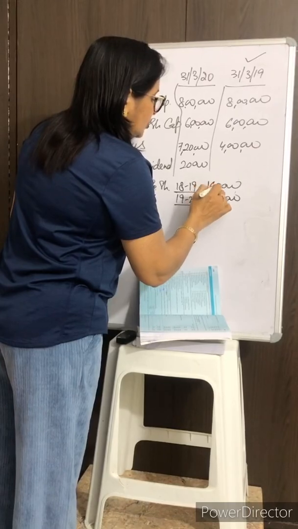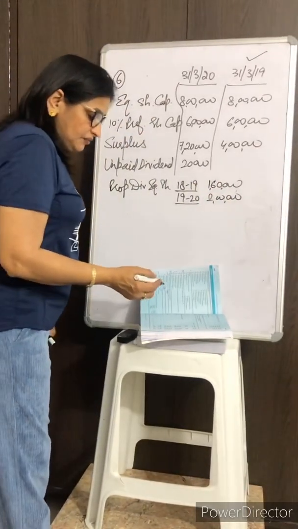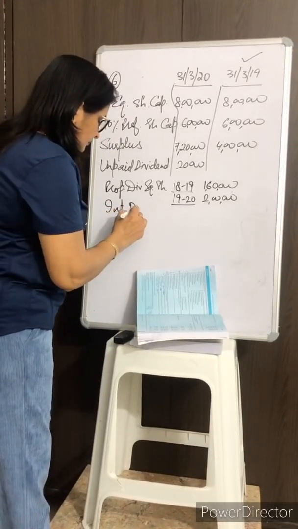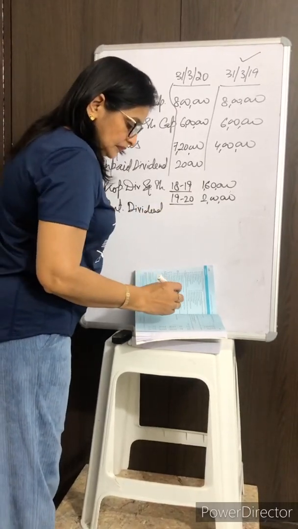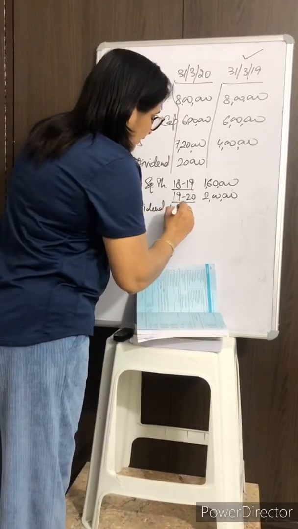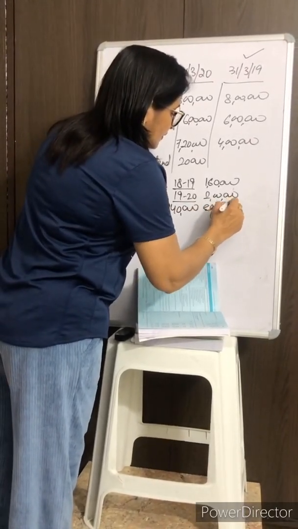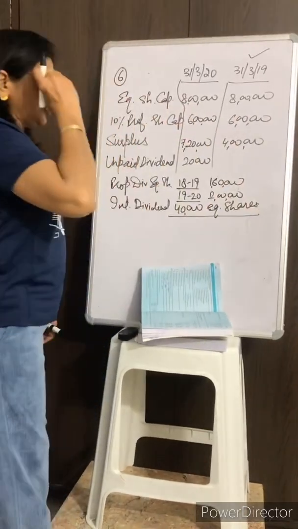I think I need not explain this respectively. After that, interim dividend is paid, 40,000 on equity shares. This point is to be noted. This is 40,000 on equity shares.